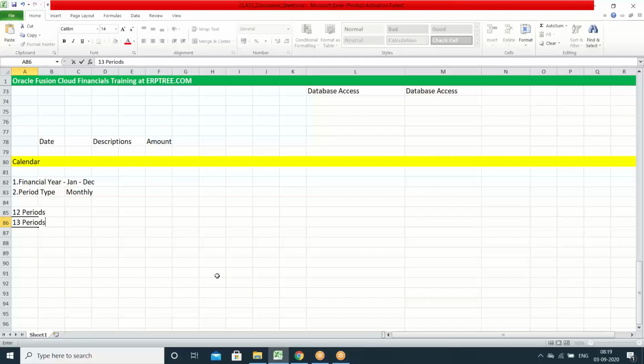You may create 1 or 2 or 3 additional periods for the purpose of recording adjustment transactions. The additional periods you create in the calendar are for the purpose of adjustment entries.